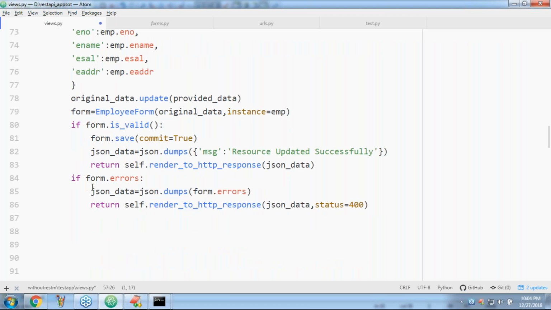Next up, if form dot errors, which means while validating, if any errors come, that error information will be stored inside errors. Now a validation error will be raised. If the validation error is going to be raised, then this part is going to execute. Okay, simple. You are not even required to keep this line. Directly we can take this one, because when the control comes to this place, it means it failed. Clear, right?